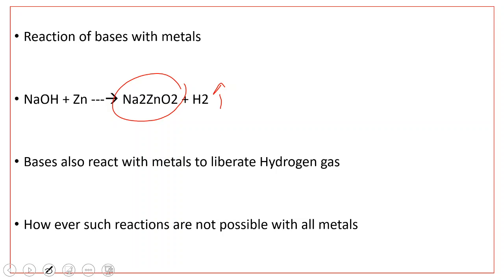Bases react with metals to liberate hydrogen gas. Only two metals react with bases to liberate hydrogen gas. One is zinc and the second one is aluminium. Remaining metals do not react with the bases to liberate hydrogen gas. Only zinc and aluminium can react with bases to liberate hydrogen gas. Why only these two metals?